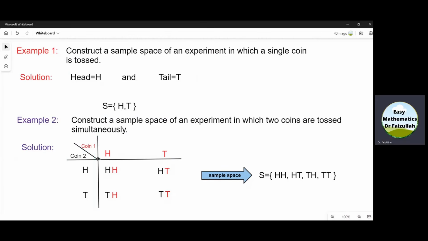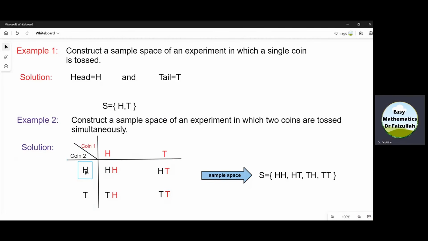which we construct a table. In this table, on the horizontal side, we represent the outcomes of one coin in red color, which are head and tail. The outcome of another coin on a vertical line in black color, which are head, tail.